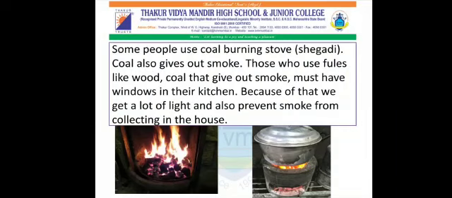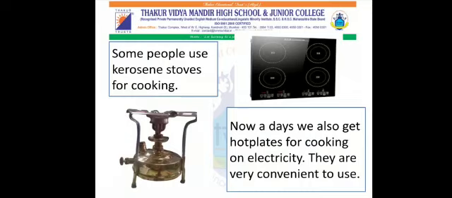Some people use a coal burning stove, which is also called a shegdi. Coal also gives out smoke. Those who use fuels like wood and coal that give out smoke must have windows in their kitchen. Because of that, we get a lot of light and also prevent smoke from collecting in the house.